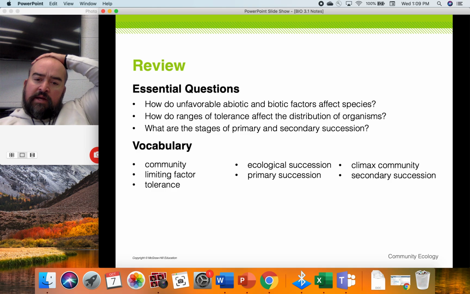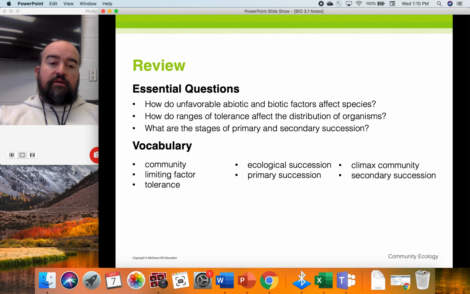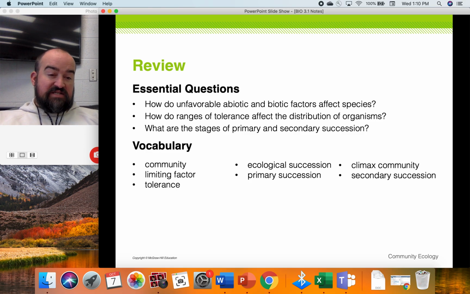All right, so EQs, here we go. How do unfavorable abiotic and biotic factors affect species? We know that for all species, there is a range of tolerance that we just saw, and a zone of intolerance beyond that range. For abiotic factors like water and temperature, and for biotic factors like other plants and animals and bacteria, those can limit the number of individuals, so the size of the population, the reproductive rates of the population, and the distribution, how things can move around.